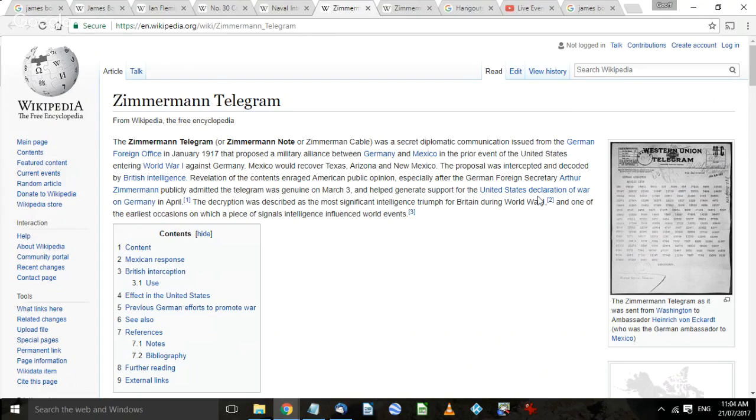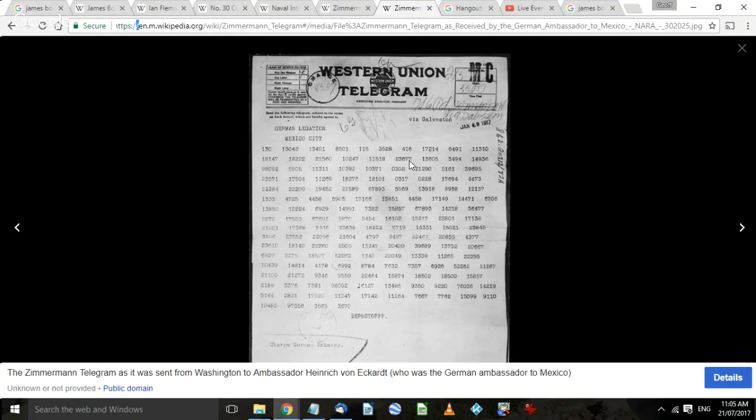But anyway, look at more detail again. You can click on links, but notice over here, when I put the pointer over there, it changes from a pointer to a hand, which means if I click on that, it opens up and I can get the full picture of the telegraph. So that's the original piece of paper that made the Americans enter World War One. That was done by following links from links from links, and I found this information out. That's what hyperlinking is all about.